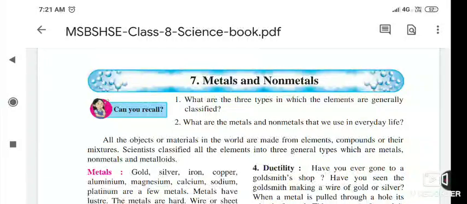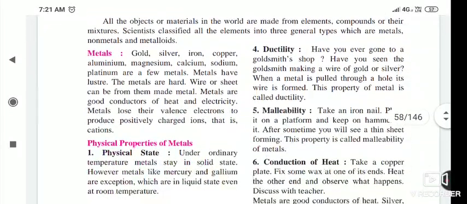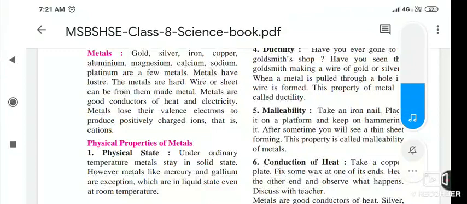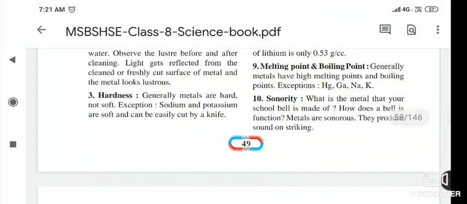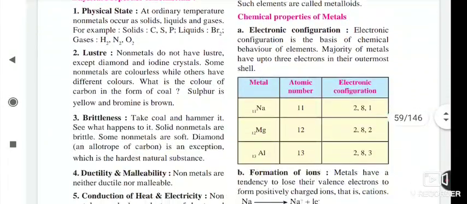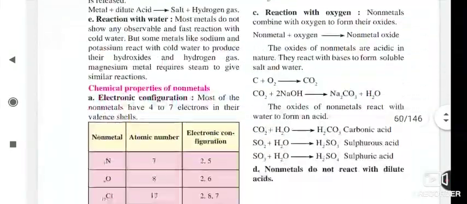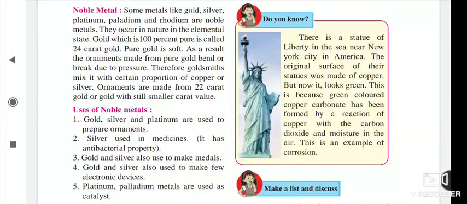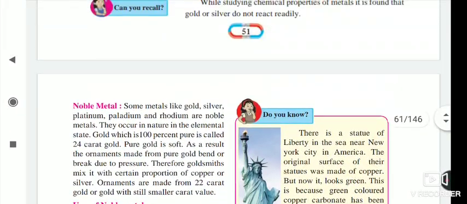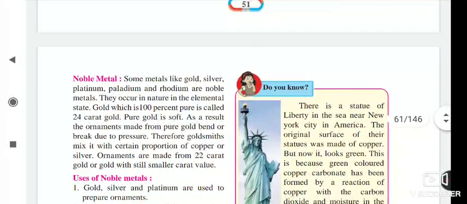Students, under the lesson of metals and non-metals, today we will see the next part of the lesson, and it is the noble gases. Before that, in the last lectures we had seen the physical and chemical properties of metals and non-metals. Now we will see the noble gas. Last lecture I told you what noble metals are.